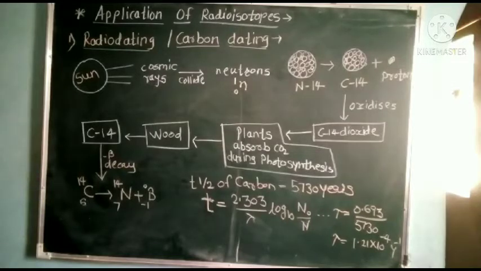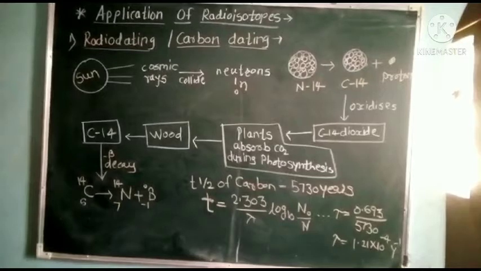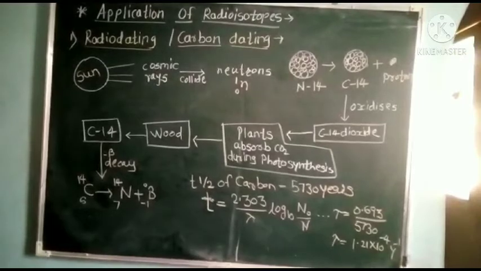Therefore, when plants are alive, the ratio of carbon-14 to carbon-12 is constant. But when the plant dies, or if we use a wood sample for different purposes, the ratio of carbon-14 to carbon-12 decreases, and carbon-14 undergoes beta decay to form nitrogen-14. Carbon-14 has a half-life T half equal to 5730 years.